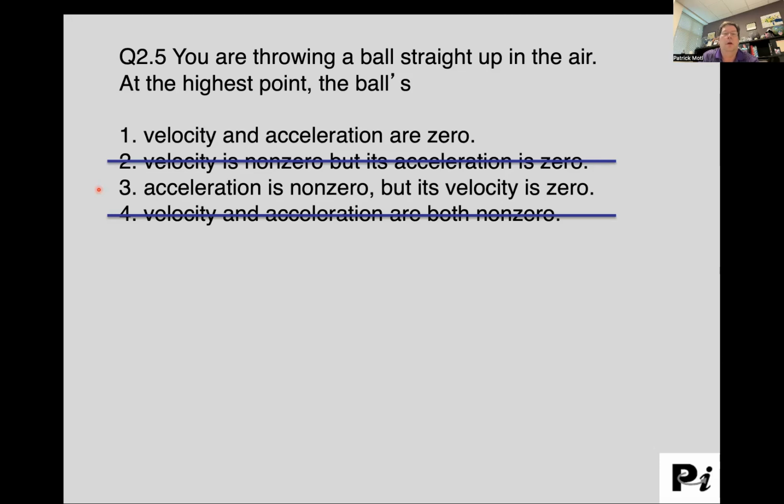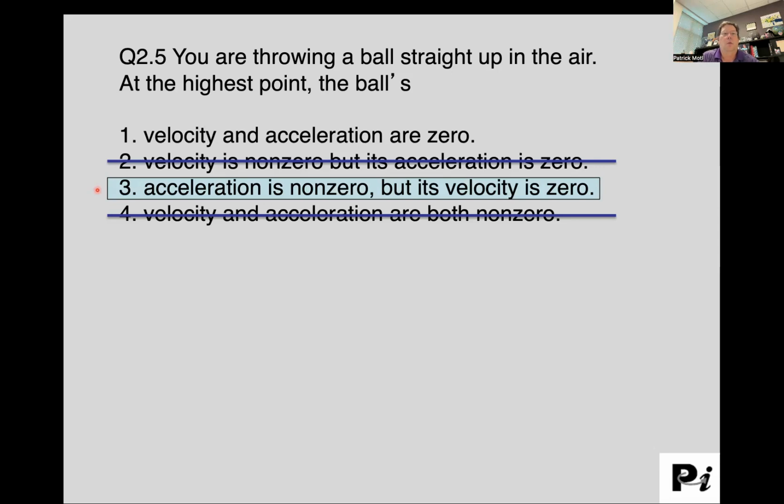When you're done talking through that, come to a conclusion for yourself. Let's go ahead in the video. All right, so for the ball thrown straight up in the air at the highest point, the velocity is 0 and the acceleration is non-zero. That means the velocity continues to change all throughout the motion of the ball going up and then coming back down.